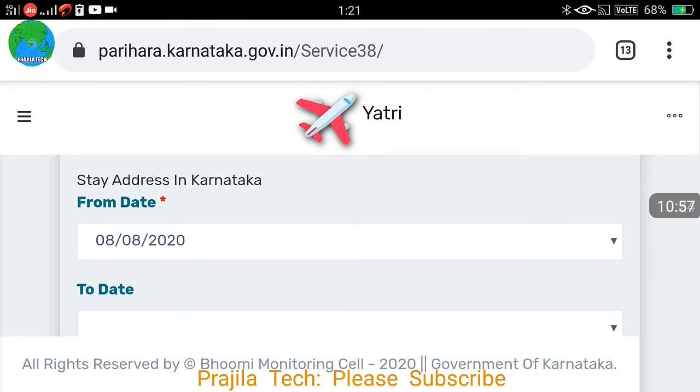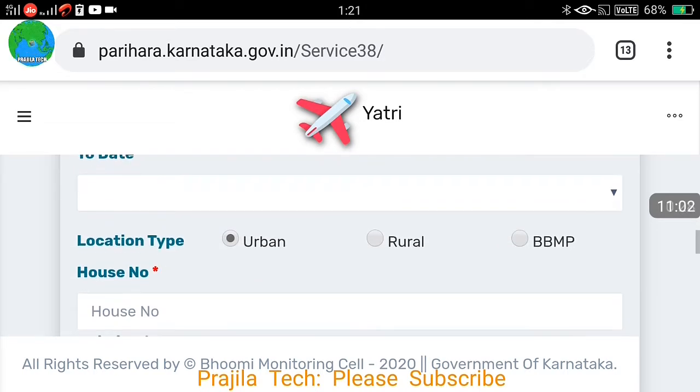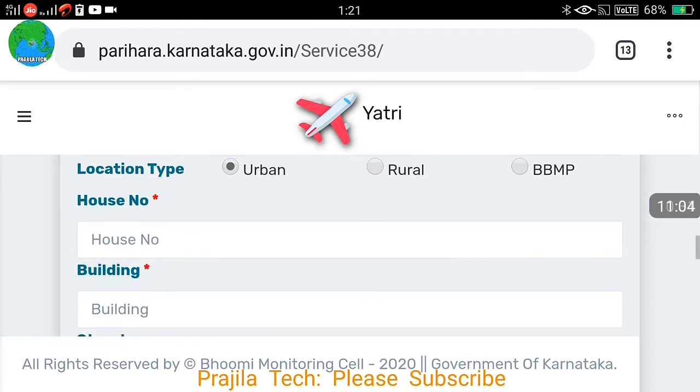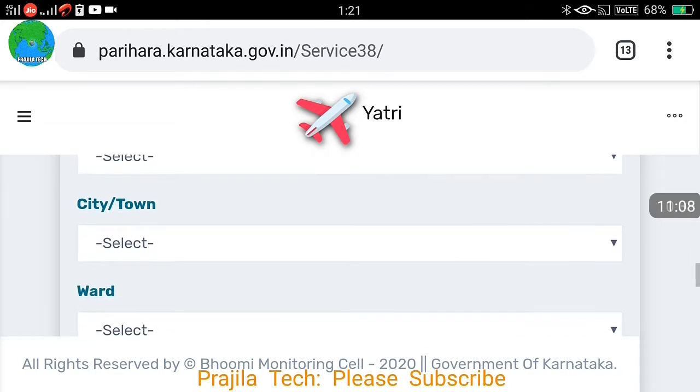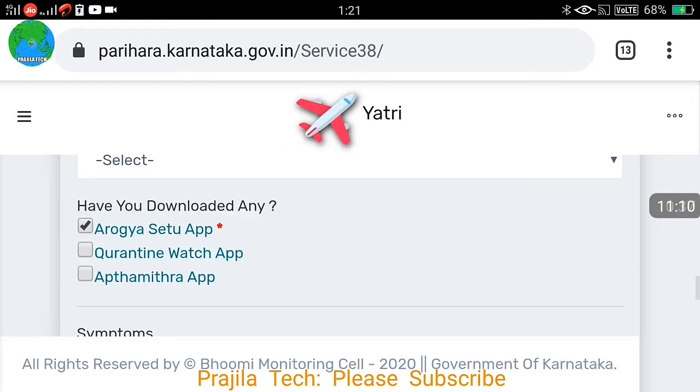So for each passenger you have to fill this. The first time when you give your passport and details, it will fetch the data if you click on search. Then the building and your residential details in Karnataka, where you are going to stay, including ward.